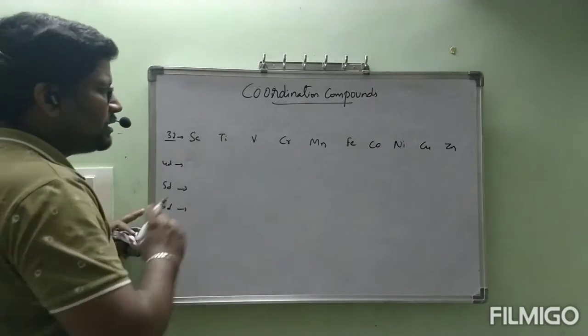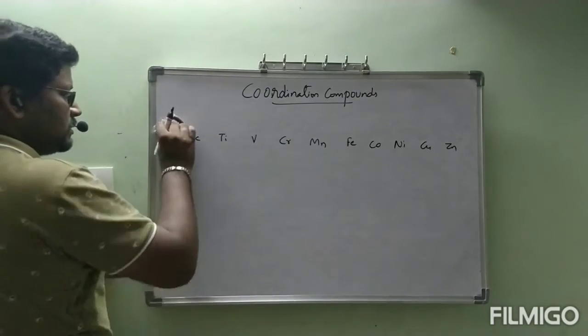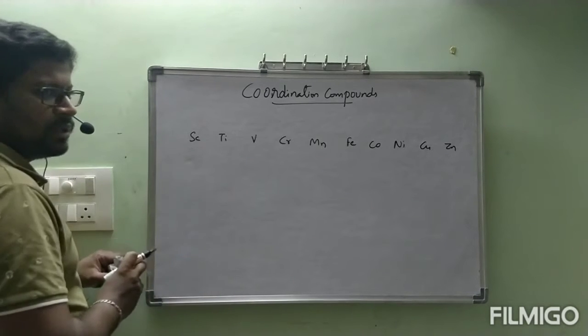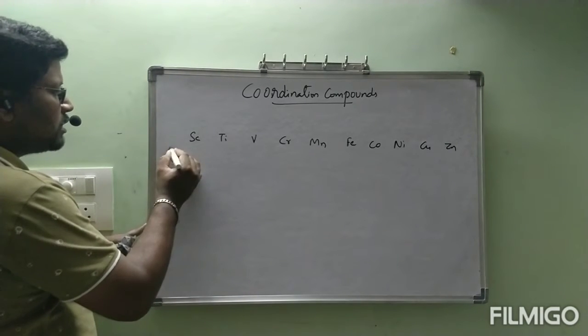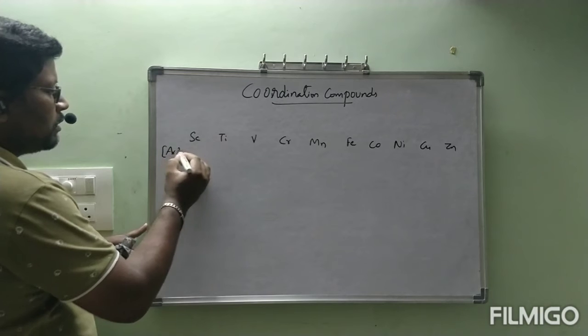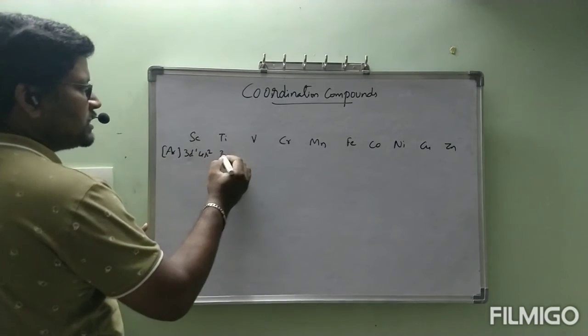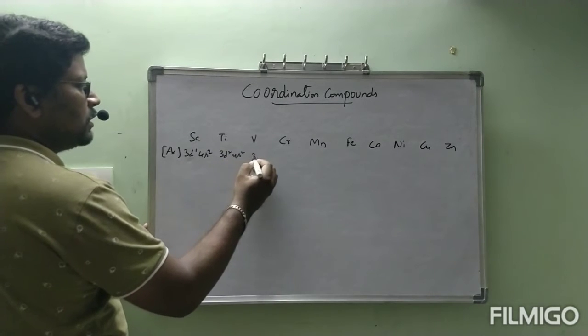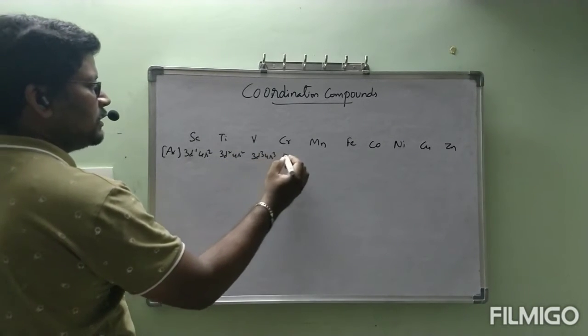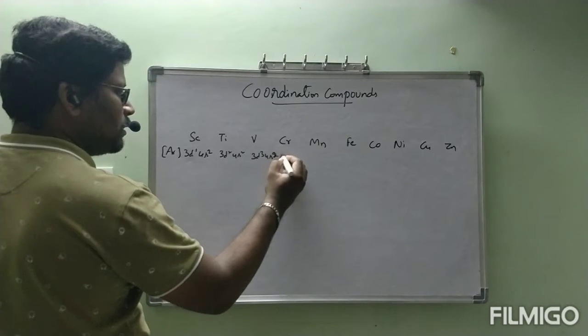Now let us see the electronic configuration of these elements, up to argon the same. 3d1 4s2, 3d2 4s2, 3d3 4s2.